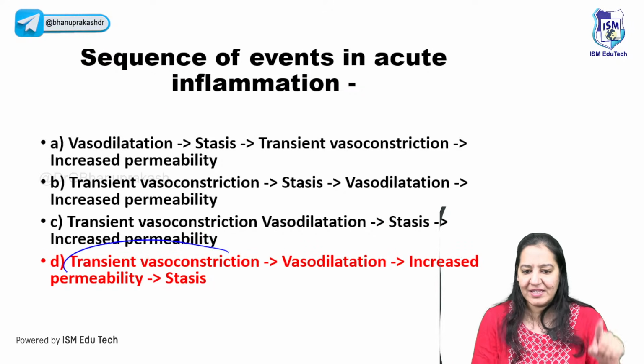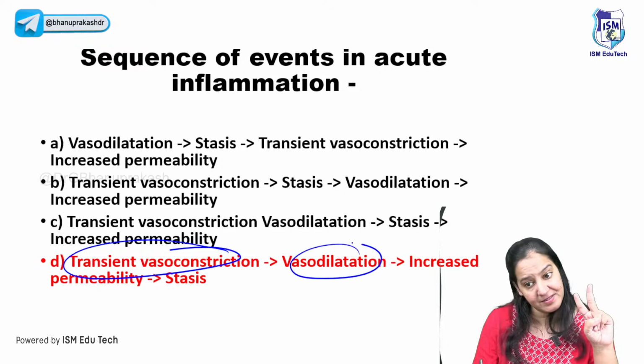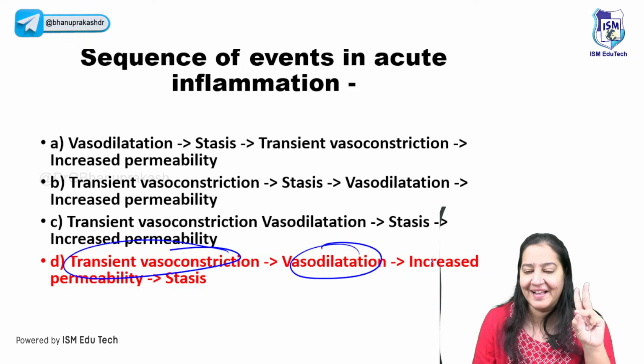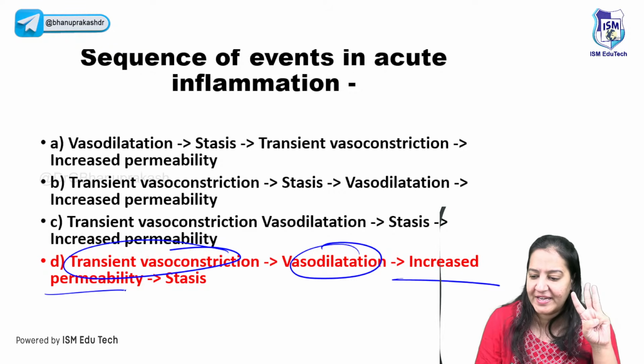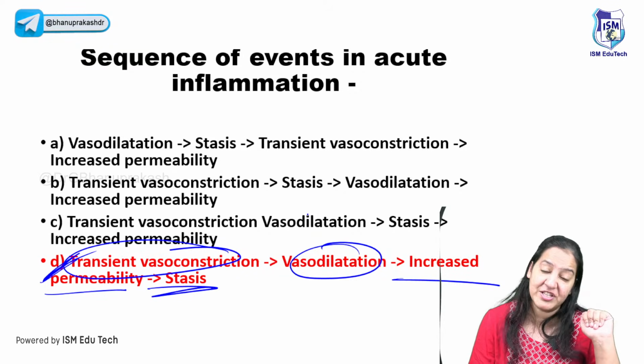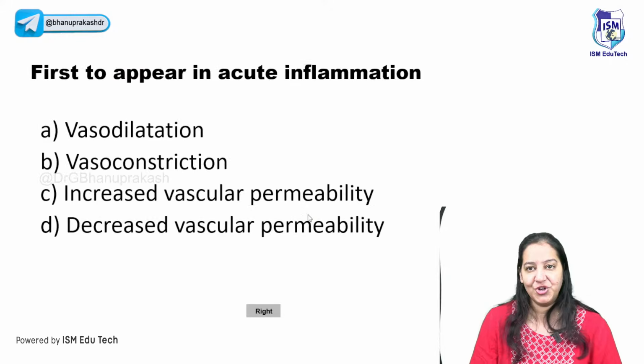So the first step is the transient vasoconstriction. The second is persistent vasodilatation. The third step, increased hydrostatic pressure, is missing here. The fourth one is increased vascular permeability. And the last one is stasis. This question is repeated multiple times in your exam. You can check your PYQs. So you should know the sequence.